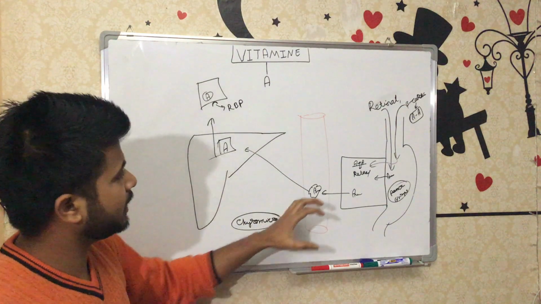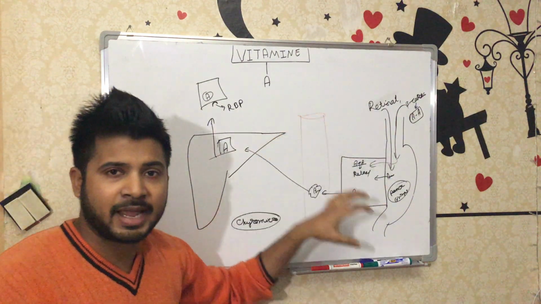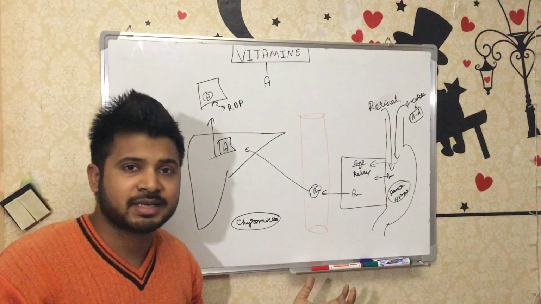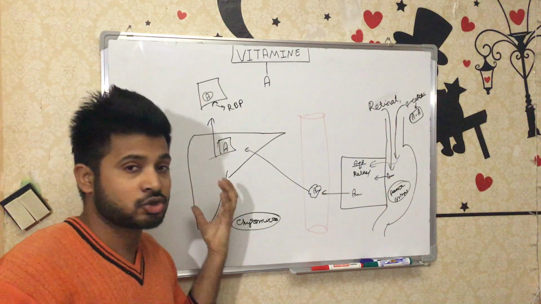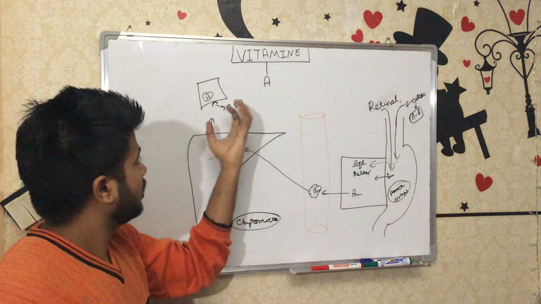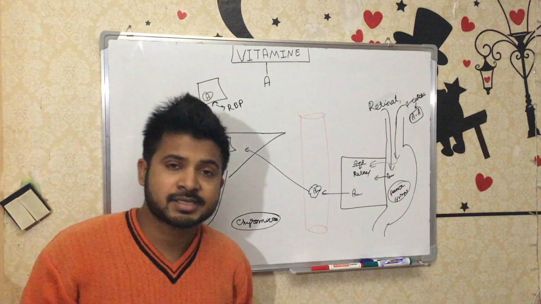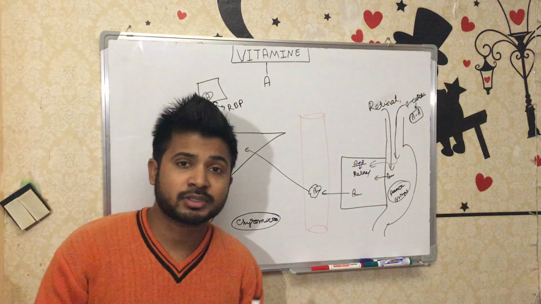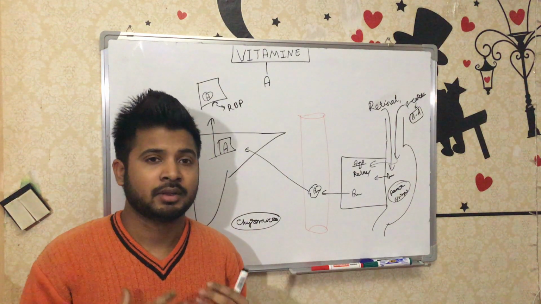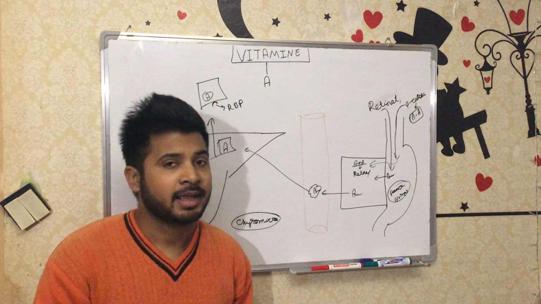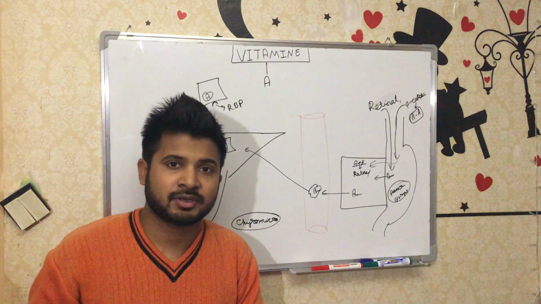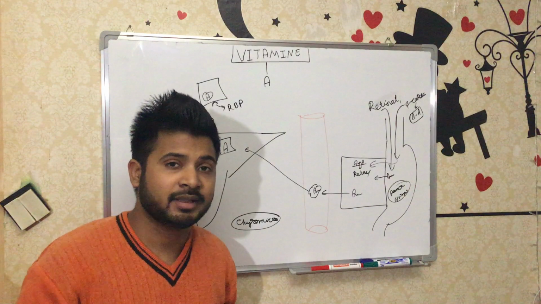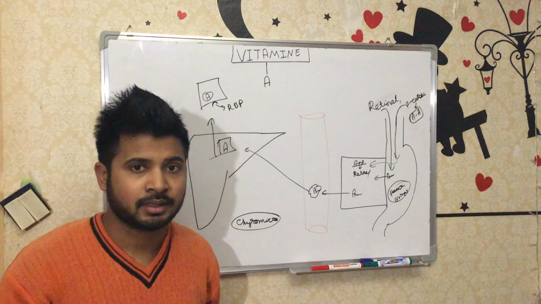So this is our main topic: how it is taken, how it is absorbed, by what transport mechanism it is stored in the liver, and then how it is released in the target tissue. Now we'll discuss the main function of vitamin A, that is the vision function and some other epithelium functions. So let's first discuss vision, then the other epithelium functions, and then move further.